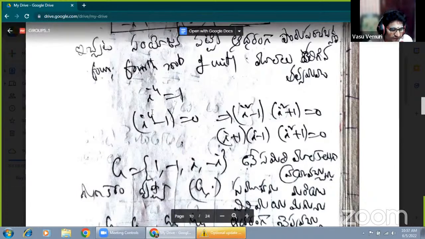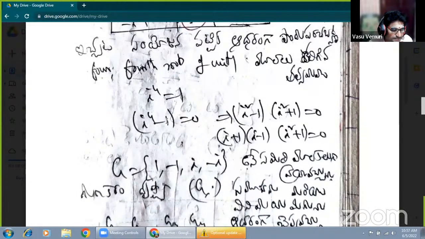Now this is of the form a power 4 minus b power 4, where 1 power 4 means 1. So a square minus b square into a square plus b square. Here the a element is i, the b element is 1. Substituting the values, a square minus b square, i square minus 1 square, into i square plus 1 square equals 0.